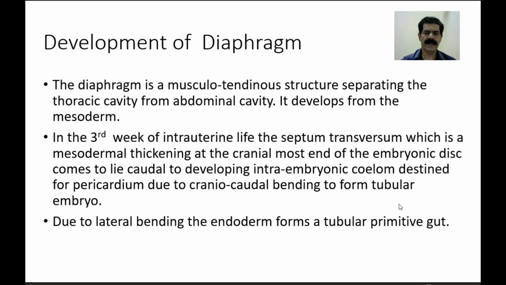So a flat pear-shaped embryonic disc now takes the shape of a tubular embryo.